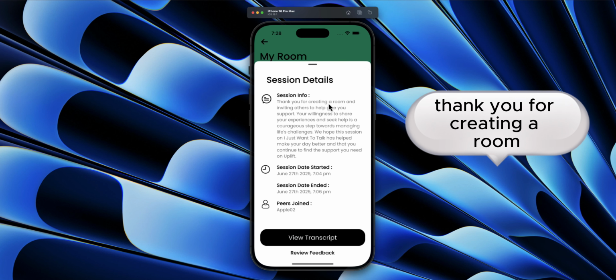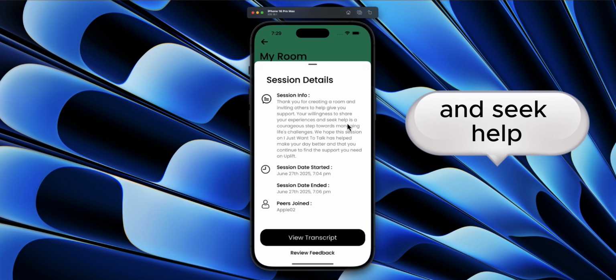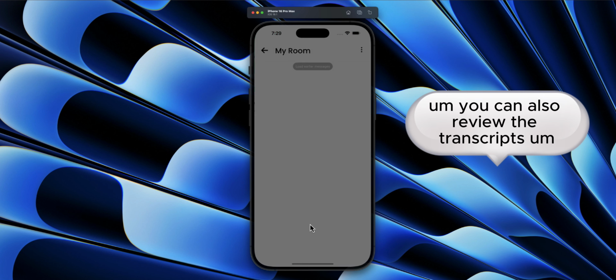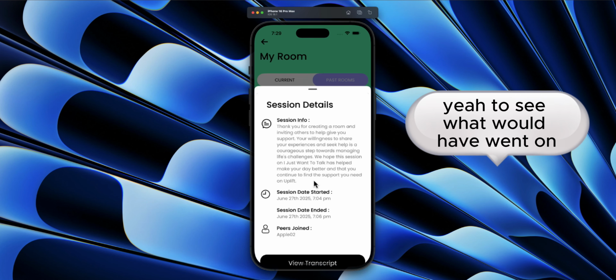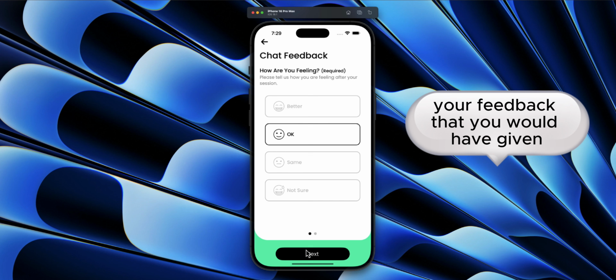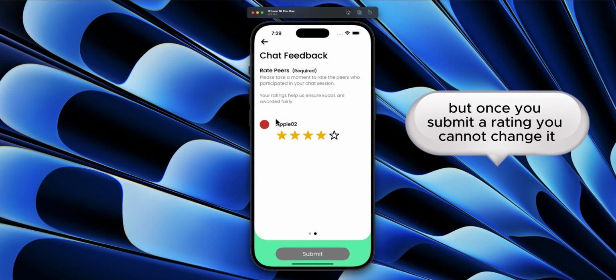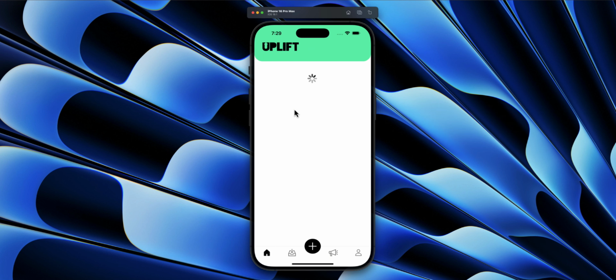So, thank you for creating a room and inviting others to help give you support. Your willingness to share experiences and seek help is a courageous step towards managing life challenges. You can also review the transcripts to see what would have gone on, and you can actually review the feedback that you would have given. But once you submit a rating, you cannot change it. Right, to prevent abuse.